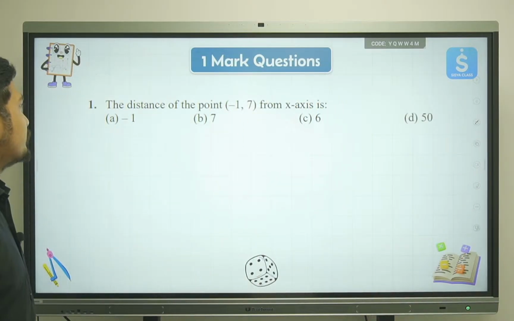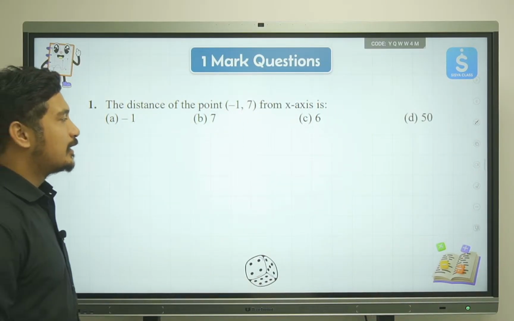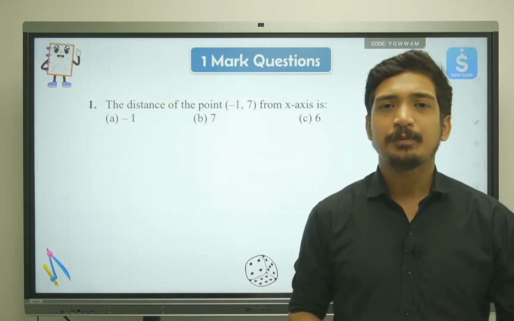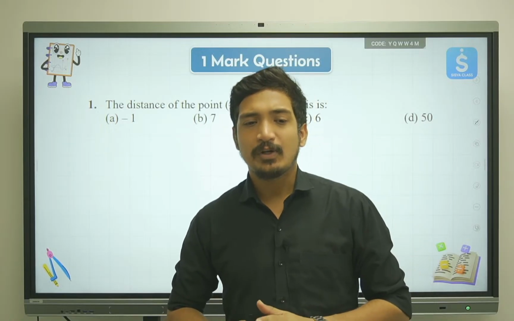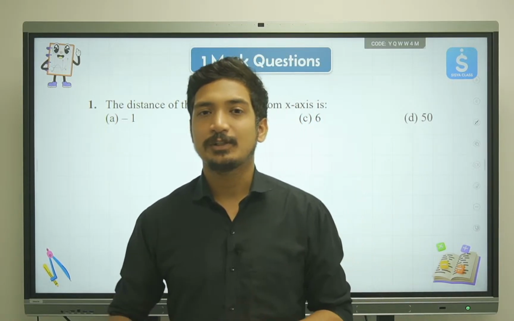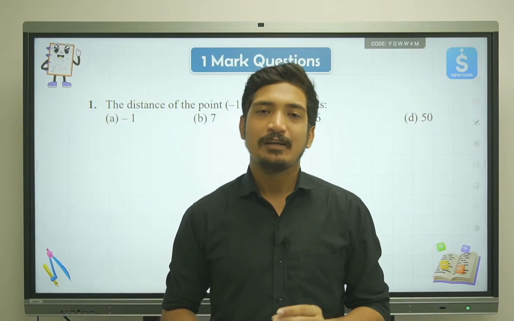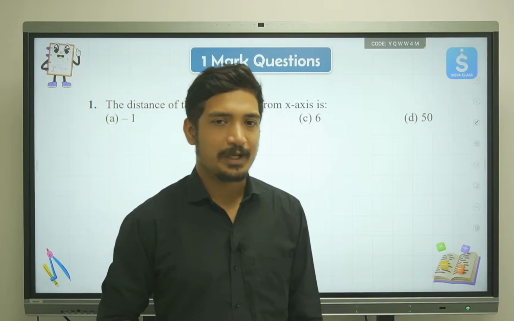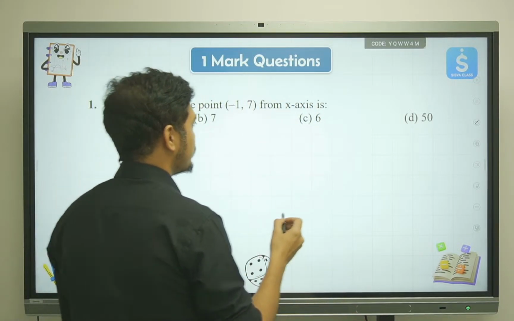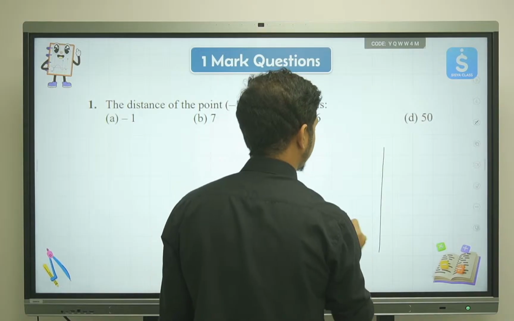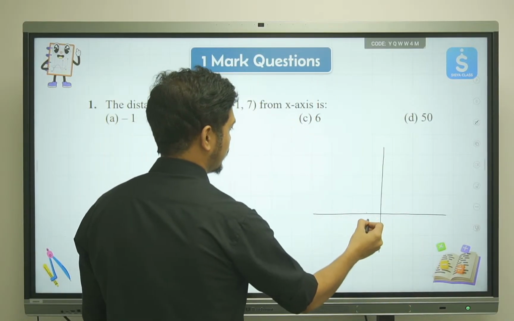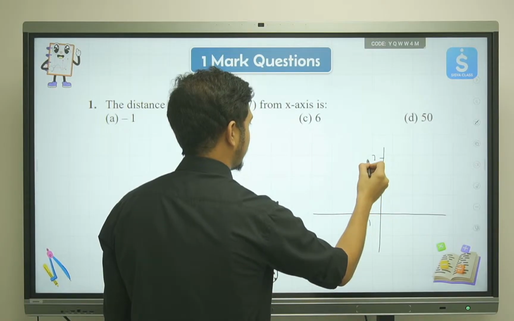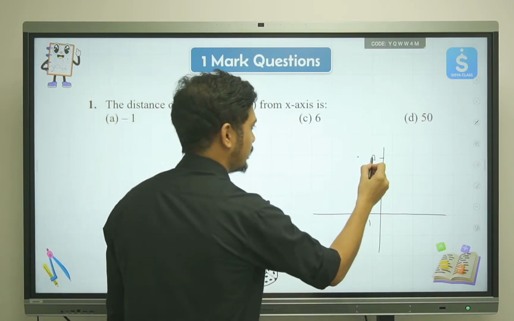So here is the question: the distance of point (-1, 7) from x-axis is what? Okay, so sometimes people get really confused with this, because when we talk about the distance from x-axis, we are supposed to take the y coordinate, and if we are supposed to take the distance from y-axis, we'll take the x coordinate, right? Okay, so remember this thing always, that let's suppose that we have a graph this way. Okay, and -1 is somewhere here, 7 can be considered here, so we can say that this is the point that we are speaking of. Okay, 7 is over here.